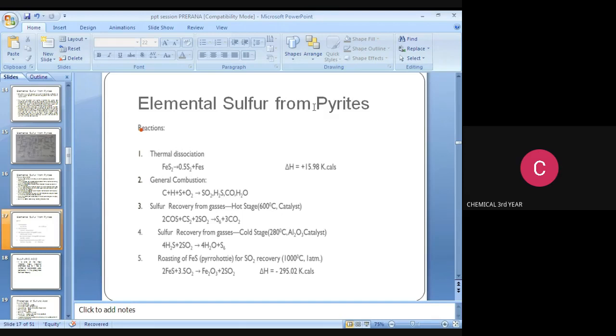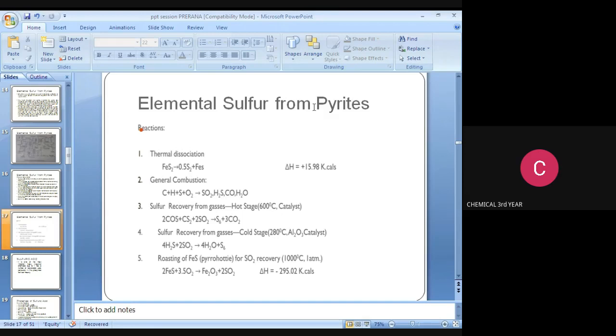In this reactor we are maintaining 600 degrees Celsius in the presence of a catalyst. The reaction is 2 COS plus CS2 plus 2 SO2 react to produce sulfur S6 plus 3 CO2.